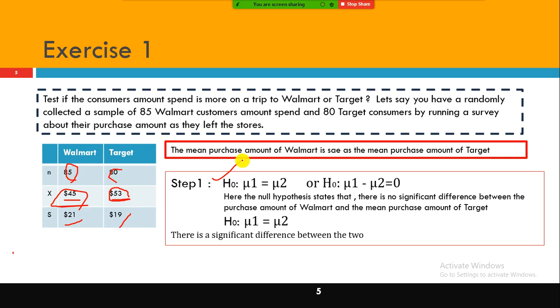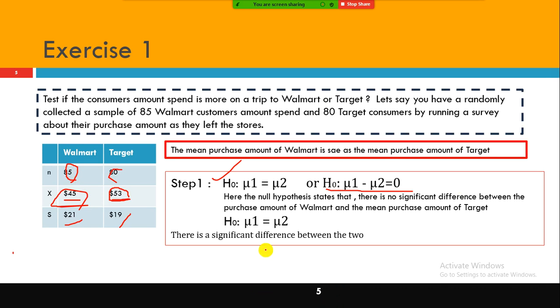There is no difference between the amount spent by Walmart and Target customers. We can also say it this way: mu1 minus mu2 is equal to 0. That means there is no significant difference between the amount spent by the Walmart and the Target customers.